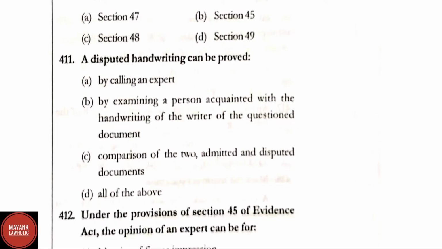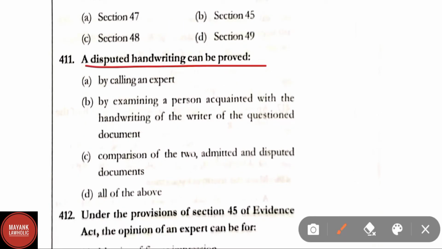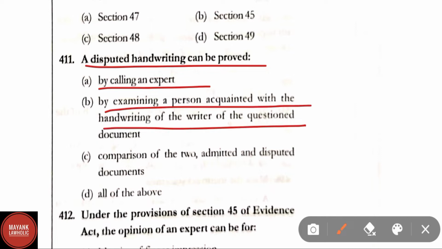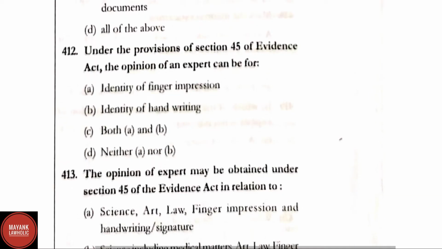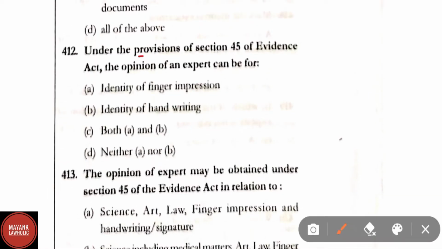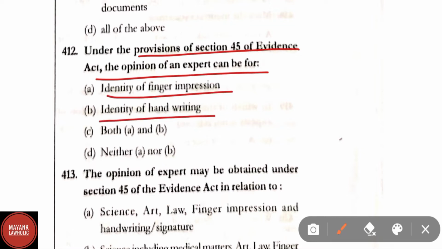Question number 411. A disputed handwriting can be proved by calling an expert, by examining a person acquainted with the handwriting of the writer of the questioned document, by comparison of the two admitted and disputed documents, all of the above. Correct answer is option D. Question number 412. Under the provisions of section 45 of the Evidence Act, the opinion of an expert can be for identity of fingerprint, identity of handwriting, both A and B, neither A nor B. Correct answer is option C, that is both A and B.